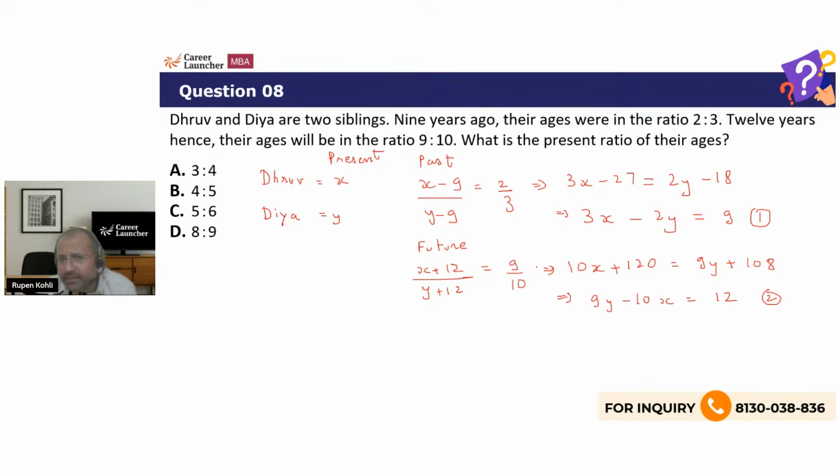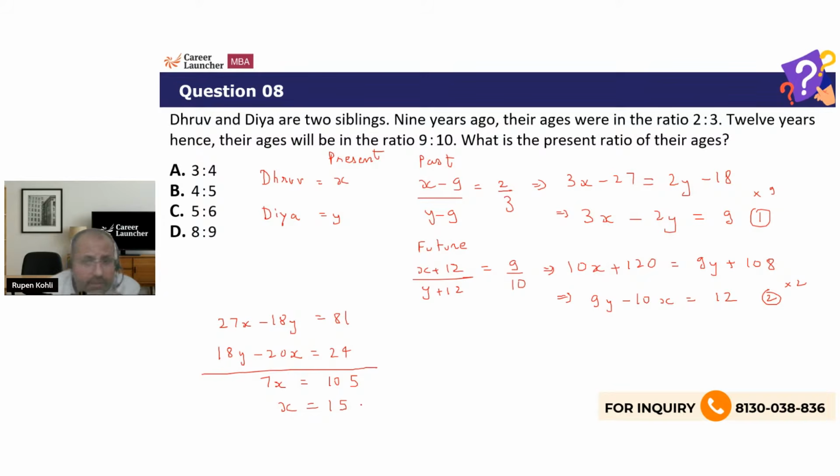Let's eliminate y. To eliminate y, with 2 and 9, we cross multiply: multiply this by 9 and this by 2. So we get 3 into 9, writing here, 27x minus 18y will be 81. And this will be 9 into 2, 18y. The whole point was to eliminate. We have eliminated y. Minus 20x is 24. And we'll add so that our y gets cancelled. And we get 7x to be 105. x is coming to be 15. 105 is 15 into 7.